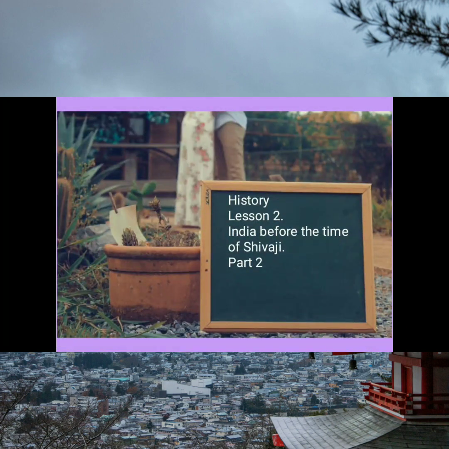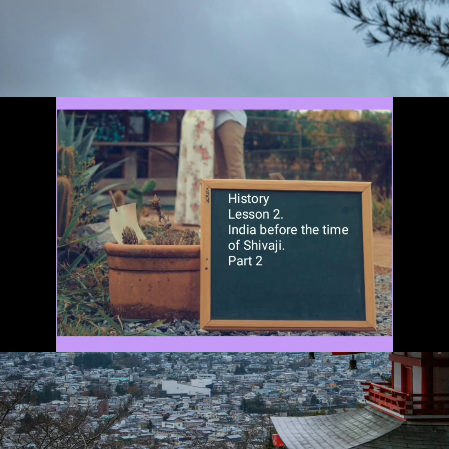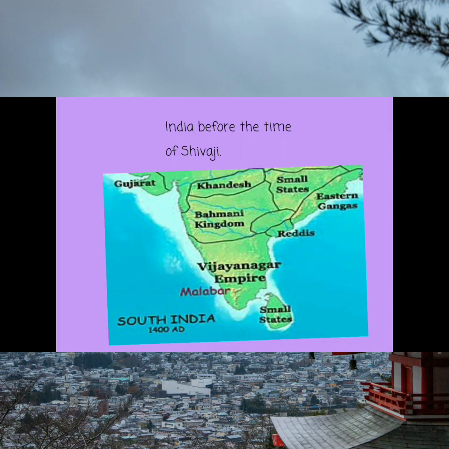History, Lesson 2, India before the time of Shivaji, Part 2. In the previous class, we saw Part 1, and today we will be dealing with Part 2. Here you can see the map of South India. In our last class, we studied the Vijayanagar Empire, and we spoke about Krishna Devaraya, the most efficient and capable ruler of the Vijayanagar Empire. We had understood that the Vijayanagar Empire was started by two brothers, Harihar and Bukka, and the most capable emperor was Krishna Devaraya.